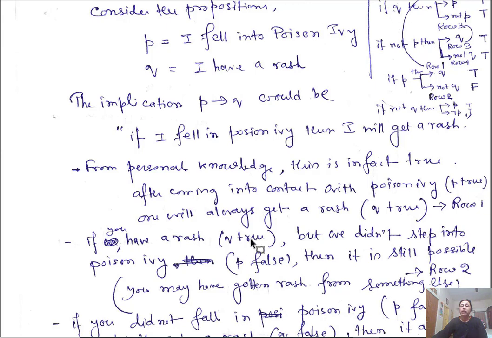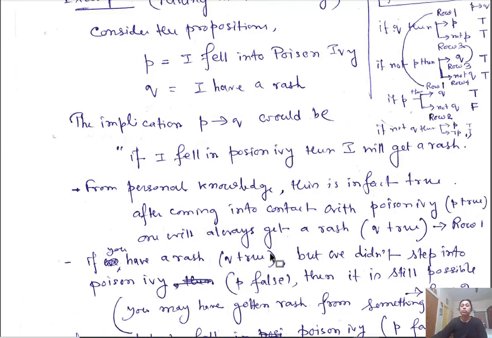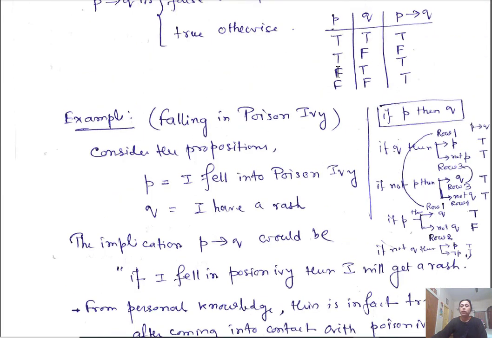So I got a rash, but I didn't step into poison ivy. So Q is true, P is false, but still this statement can be true. I am getting a rash for some other cause, by some other reason. So the statement P implies Q may be true in this case, when Q is true and P is false.